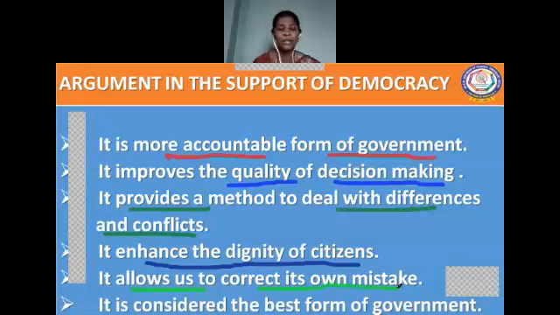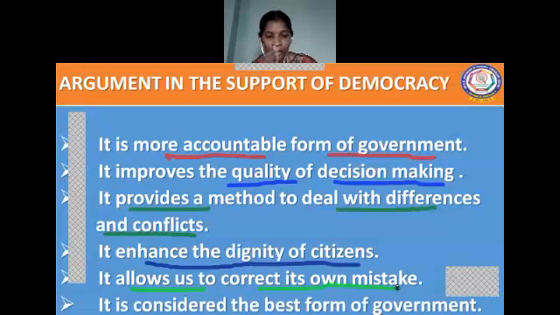Even if it makes mistakes, it gives us a chance and room to correct them. How? Either the rulers can change the decision, or else the rulers can be changed. So in this way, democracy allows us to correct our own mistakes.